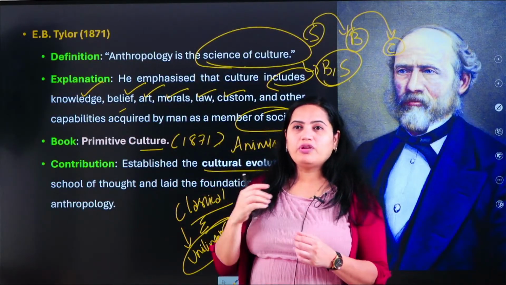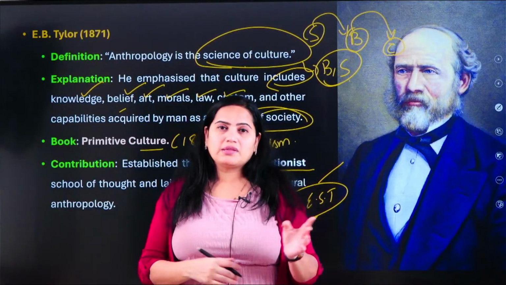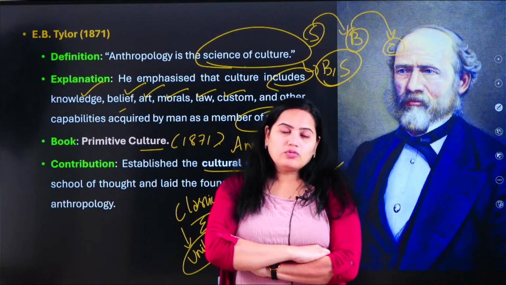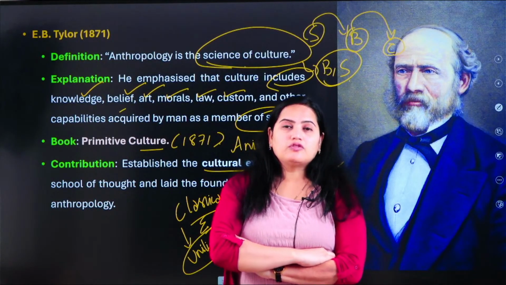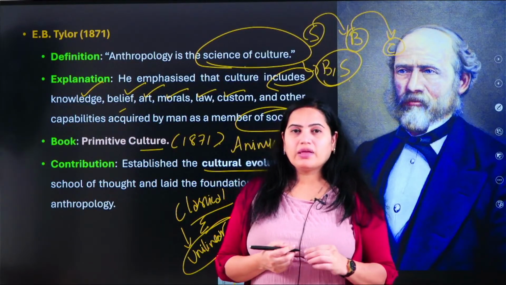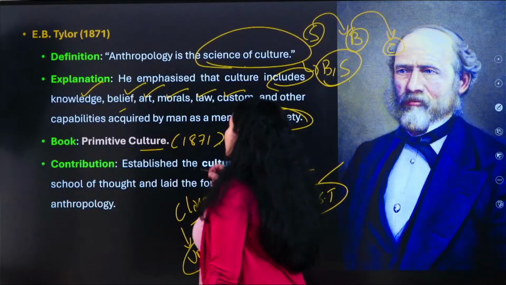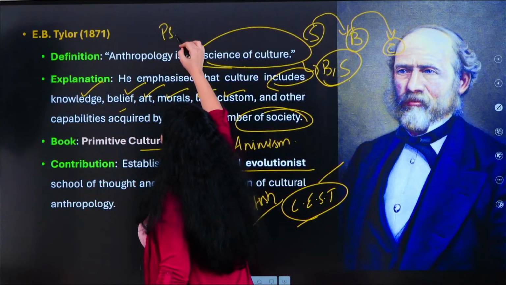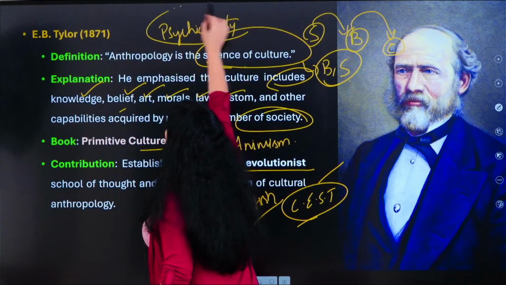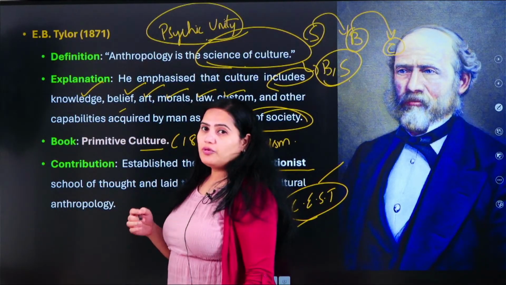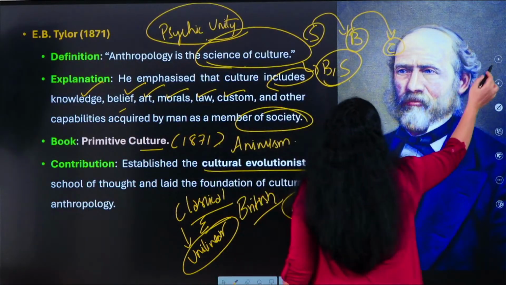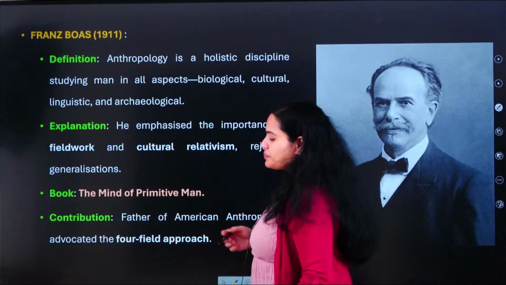So people actually think in the same manner. They believe that everyone in society, wherever they are staying on the earth, thinks in the same manner. That's what the classical school of thought actually believes. And what is the reason why people are thinking in the same way? They give some reasoning to it. The reason is the psychic unity. They say that it is because of the psychic unity which is present in the human beings. All the human beings are thinking in the same way, which is actually incorrect. Okay, eventually this school of thought was heavily criticized.